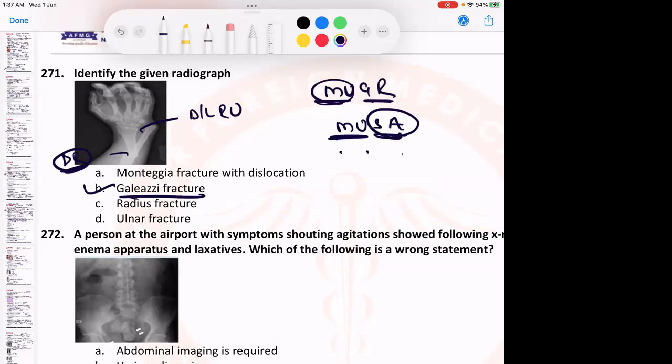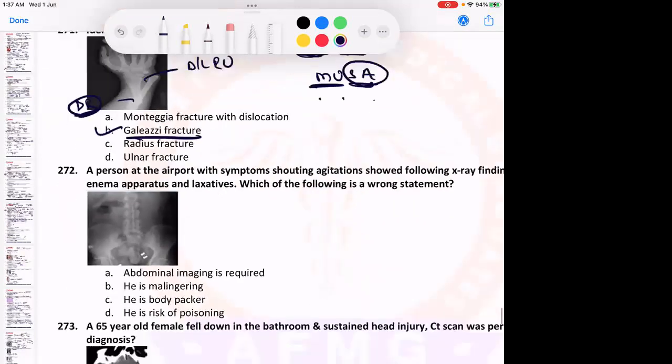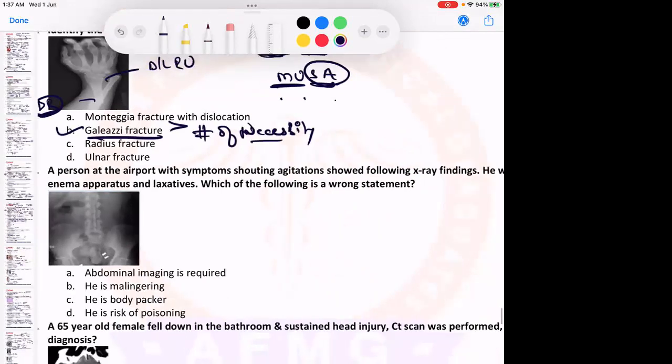No issues with this. So, two mnemonics to remember it. And as we know, Montage and Galeazzi both are fractures of necessity. So all the intra-articular fractures, the lateral condylar fracture of humerus, and Montage and Galeazzi fractures are fractures of necessity. What do we mean by this? They are always treated with open reduction and internal fixation.